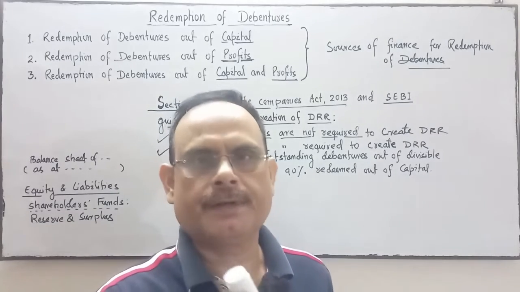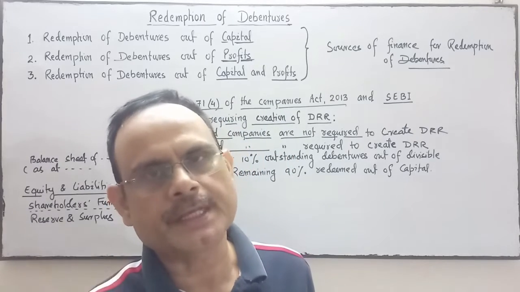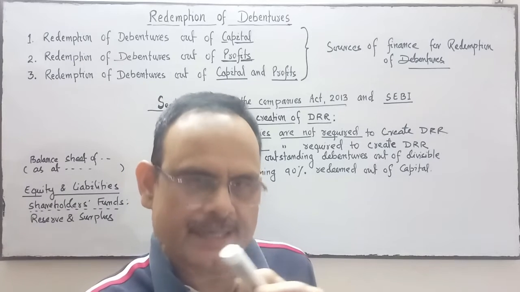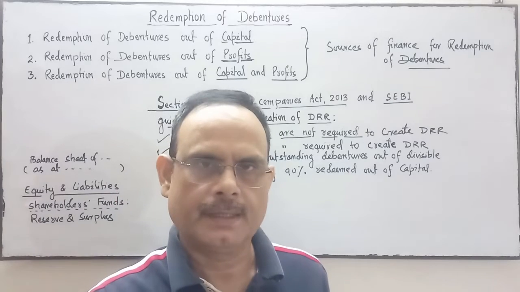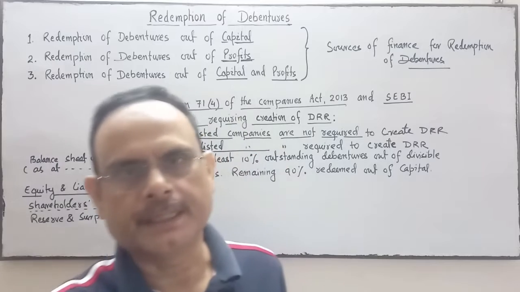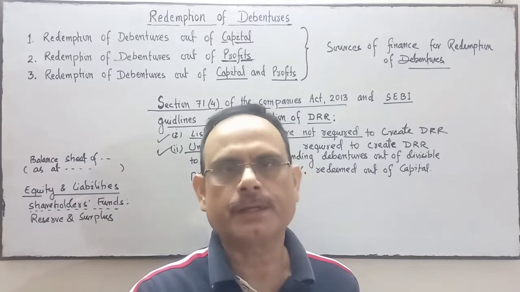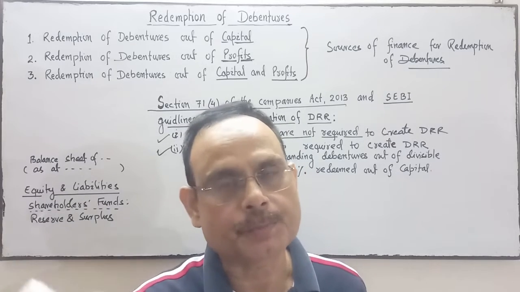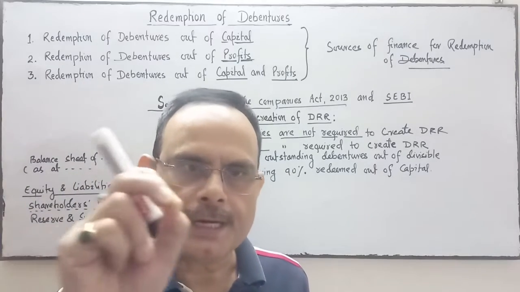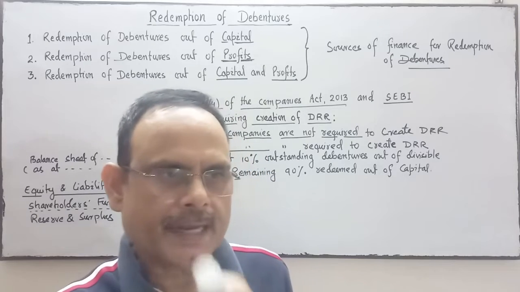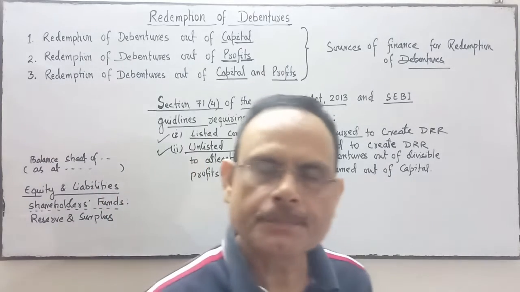When the company issues the debenture, at that time the company mentions in the debenture certificate, while issuing it, that this debenture will be redeemed after this period and the rate of interest on the debenture will be this. The company also mentions these terms of redemption in the prospectus. So as per the terms of redemption, the company will redeem or repay the amount of debenture to the debenture holder. Okay.